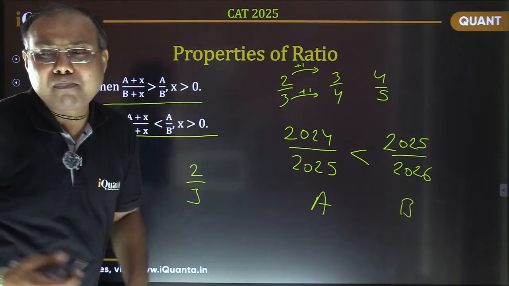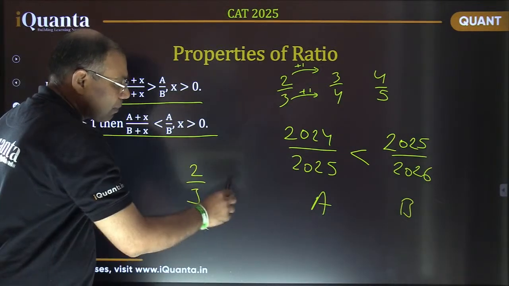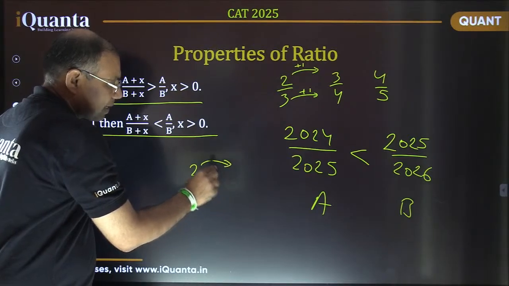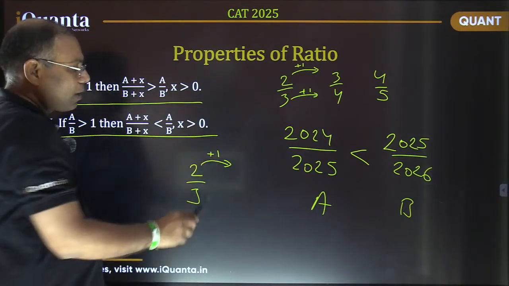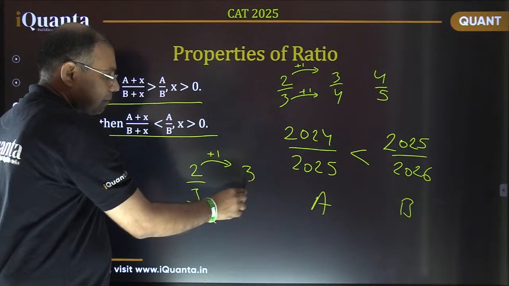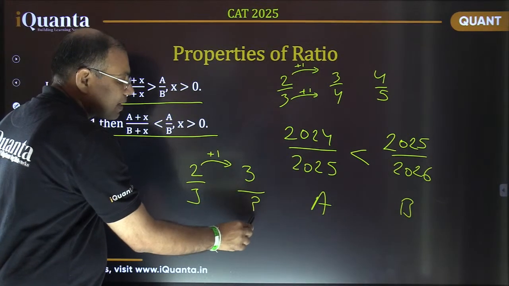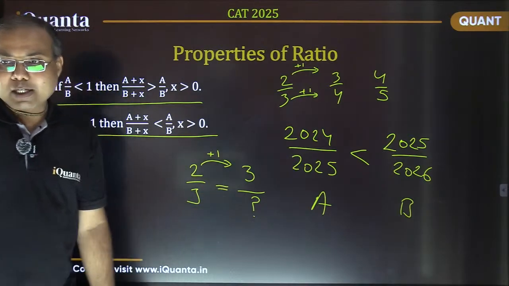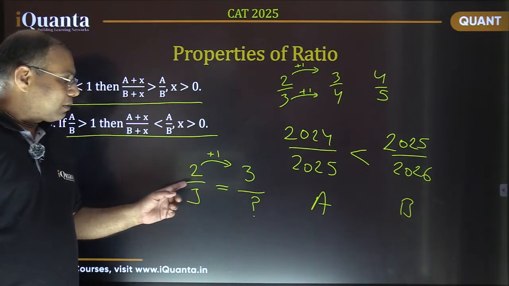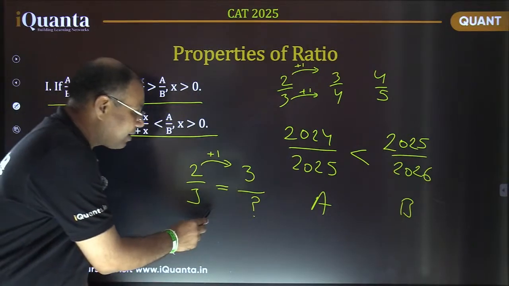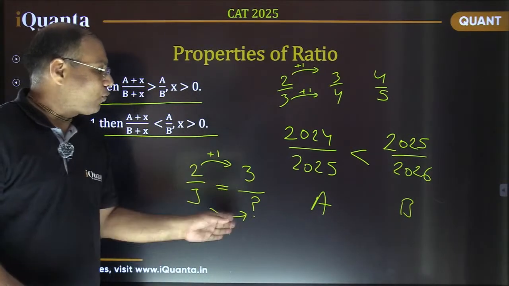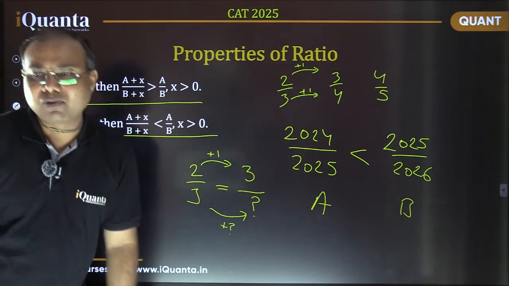When would it become equal? That's my question. If I'm increasing this numerator by 1 to make it 3, then what denominator would we take so that these become equal? That's my question now. What should have been added here so that this new fraction would have become equal to the earlier one? Can you tell me?